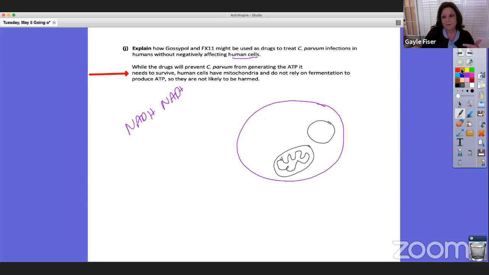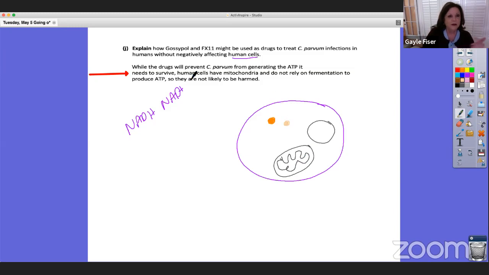So we have our glucose molecule, and we're going to go through glycolysis, and then we become pyruvate, right? And then are we going to go through fermentation? No, so we don't need for this NADH to become NAD+ in that system. So this glucose is then going to be broken down to pyruvate. The pyruvate is going to go through pyruvate oxidation, become acetyl-CoA, go into the Krebs cycle, and all those things will happen.